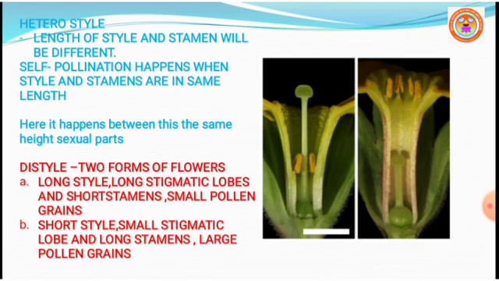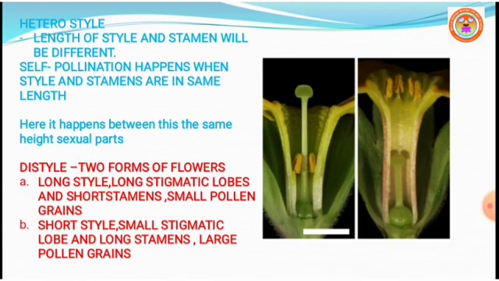Whereas the other form, called thrum-eyed or short style, has a very short style, small stigmatic papillae, long stamens and large pollen grains.